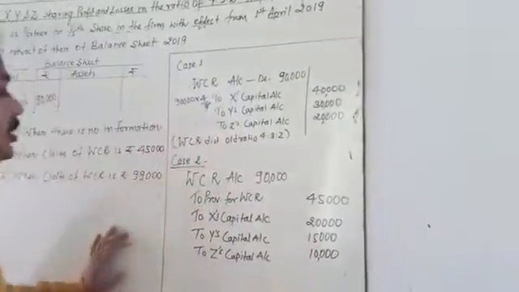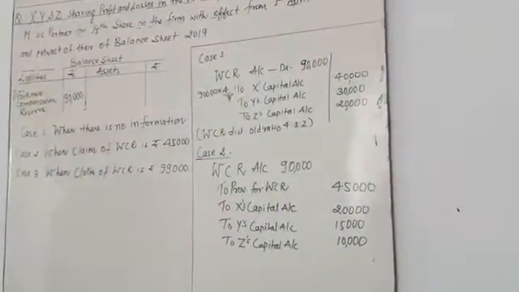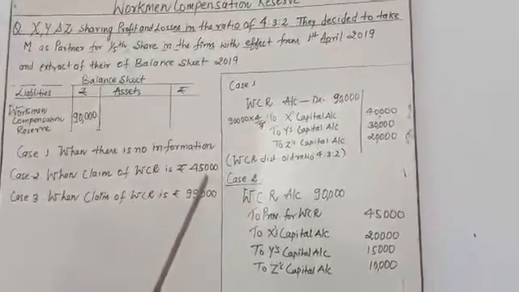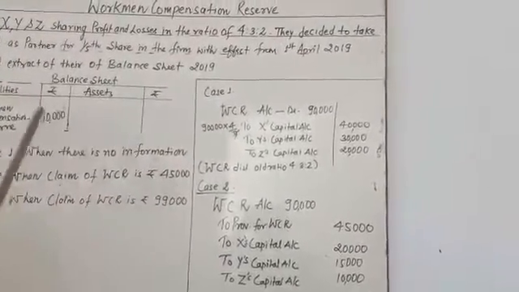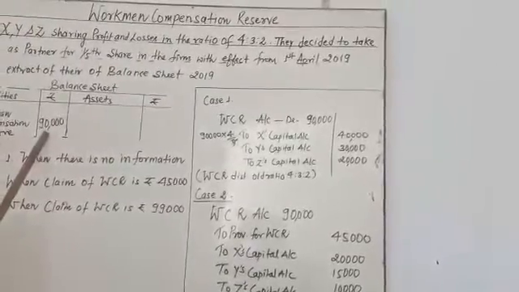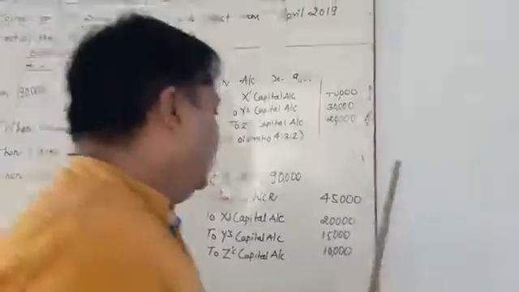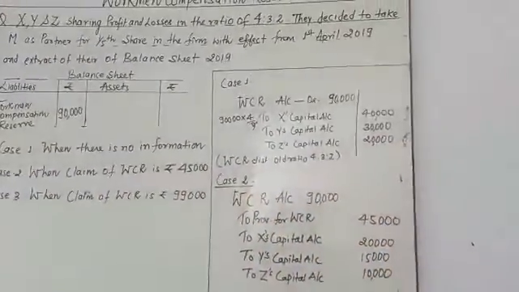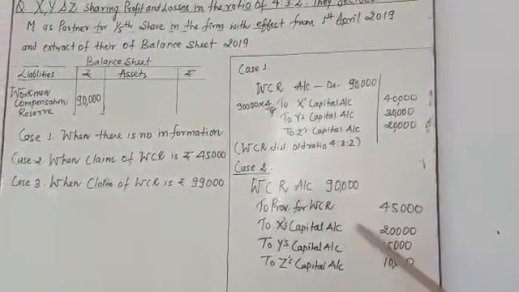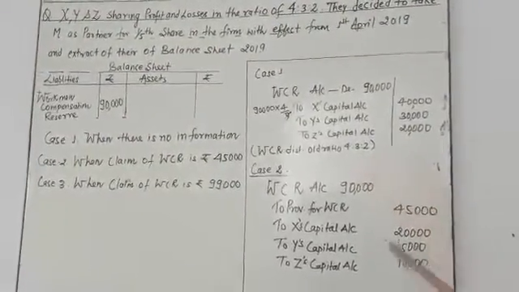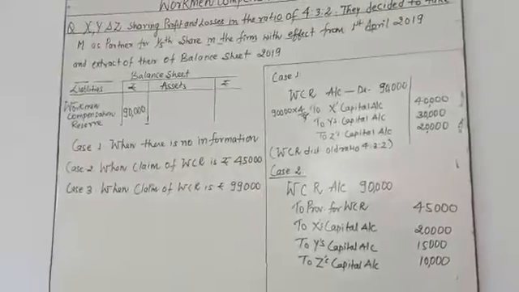This is the treatment of case number 2, because in case number 2 you observe there is a payment of 45,000 rupees out of 90,000. It means the balance left after 45,000 is going to be distributed among the old partners in the old profit sharing ratio.